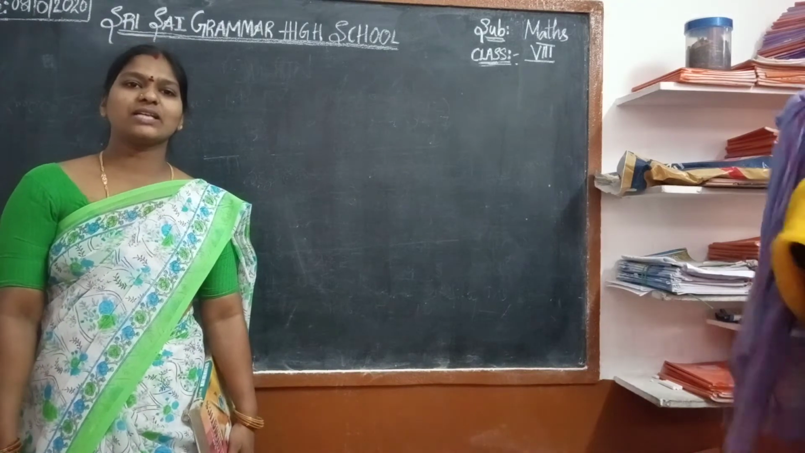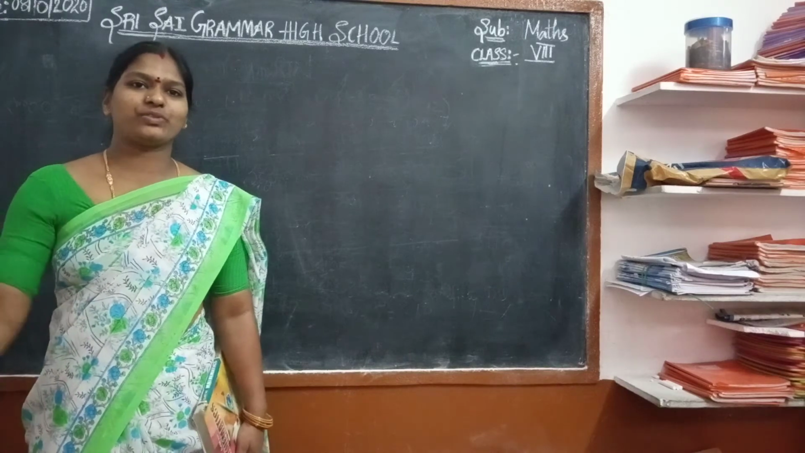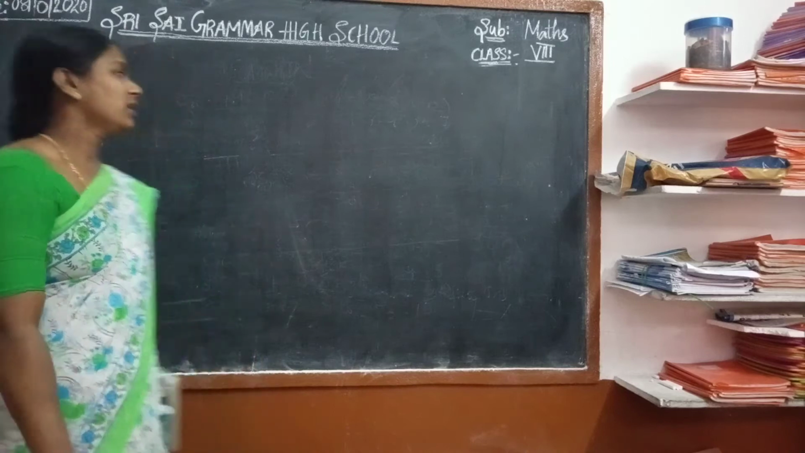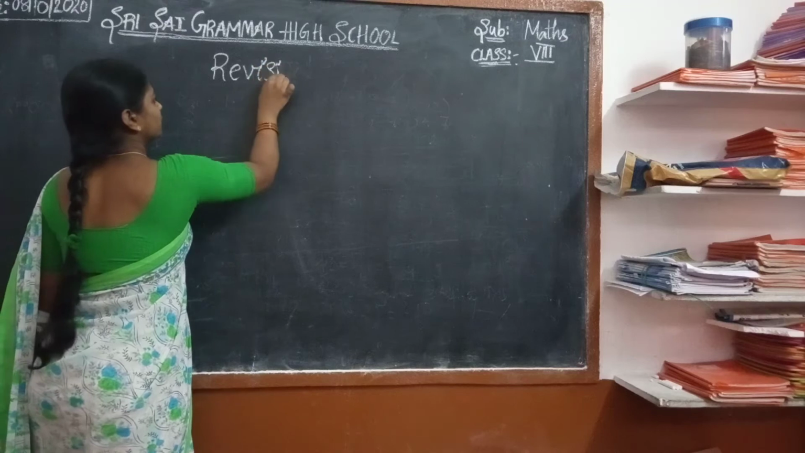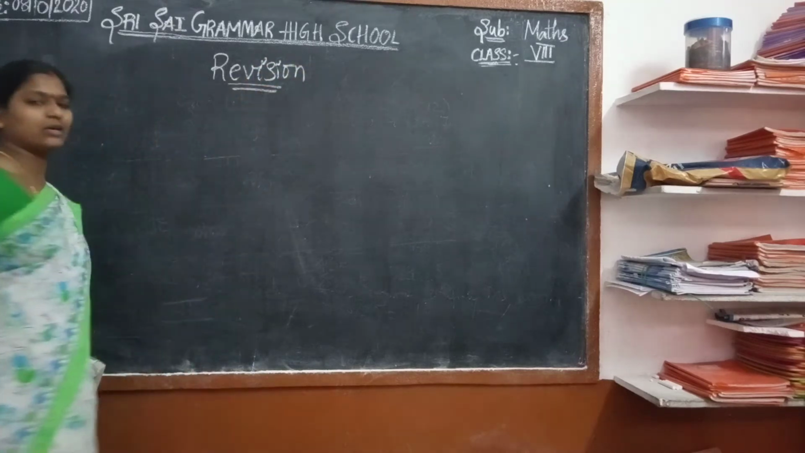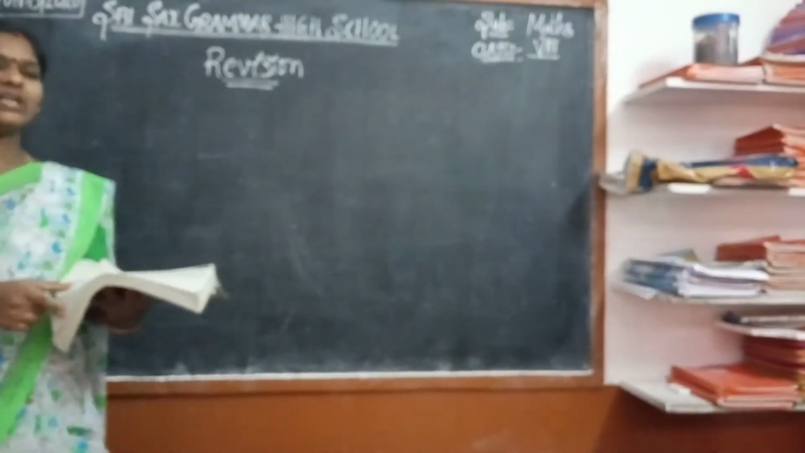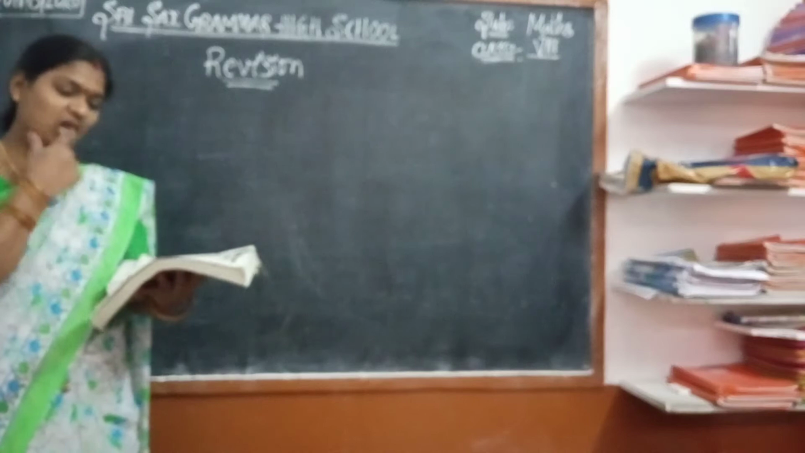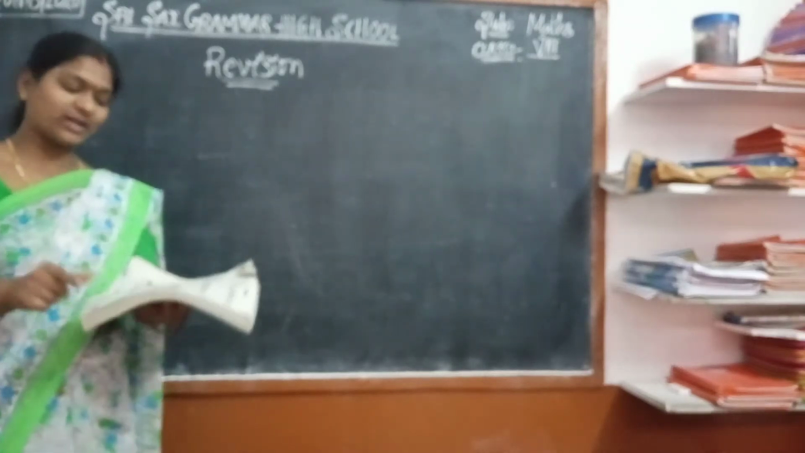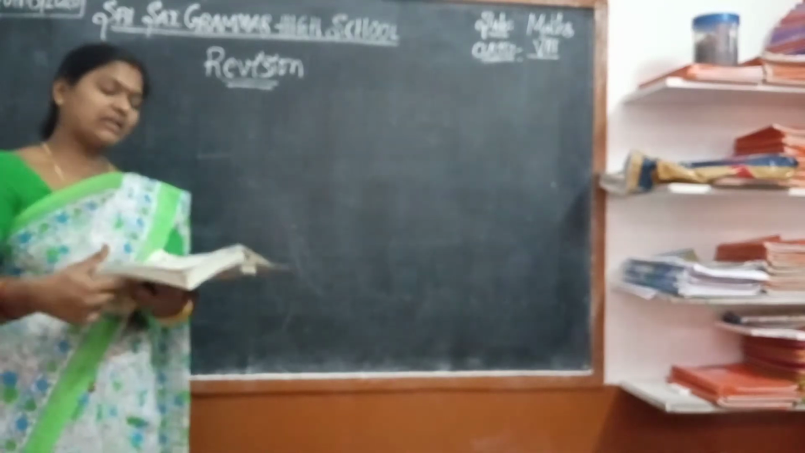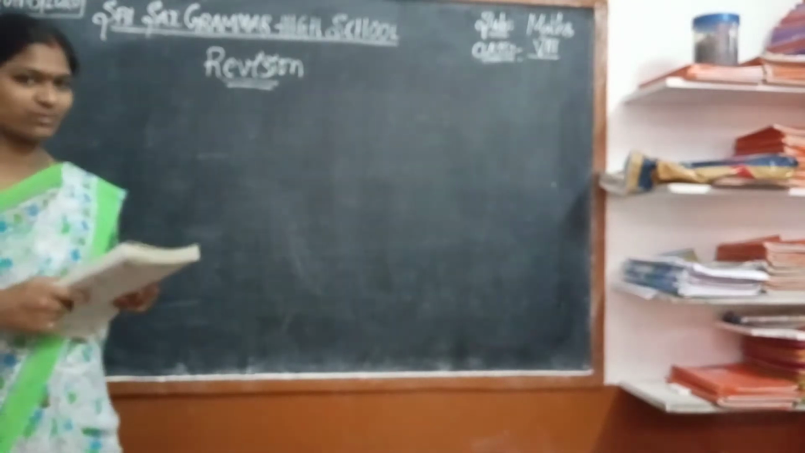In the previous class we completed exercise 1 of our second chapter, and today I am going to give you a revision of the first chapter. Afterwards we go for exercise 2. The revision of the first chapter is for the coming slip test. Everyone keep your textbook in front of you, see what I am saying, and note what I am telling. Everyone open exercise 1, page number 3.